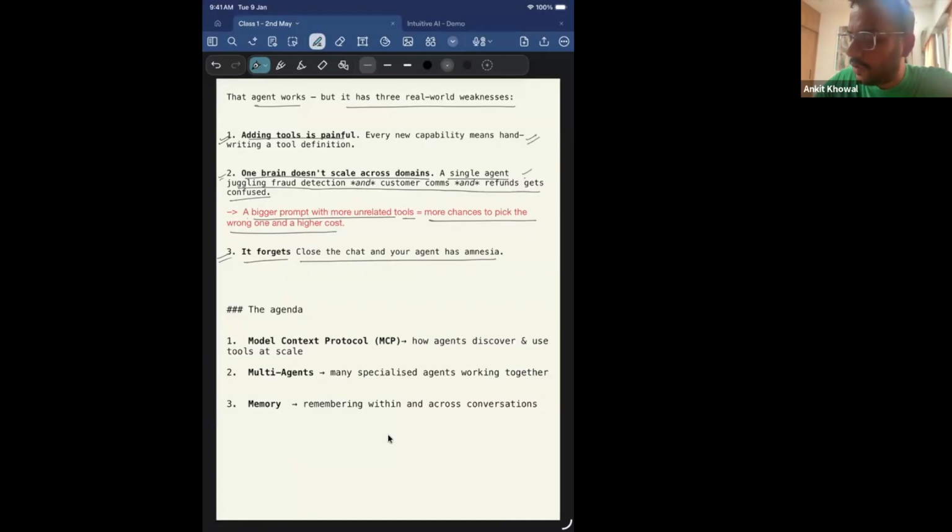One brain cannot scale across domains, which means that one agent cannot solve complex problems. And memory is also a problem. As soon as we close the chat, the agent should not forget all the context, right? So we'll see how these three problems are solved.